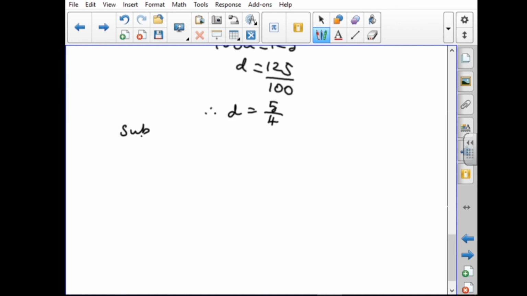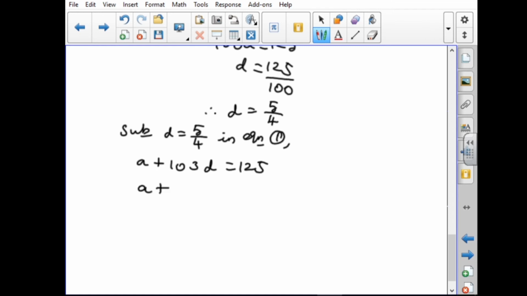Substitute D equal to 5 by 4 in equation 1. The equation 1 is what? A plus 103D equal to 125. Here you have to substitute A plus 103 into 5 by 4.